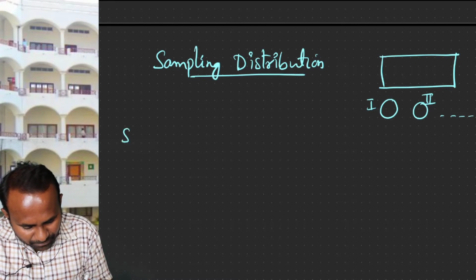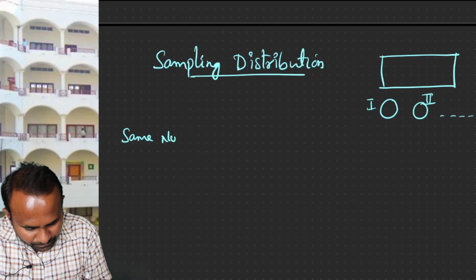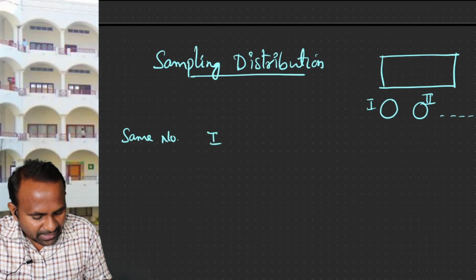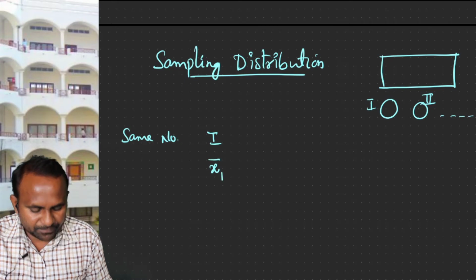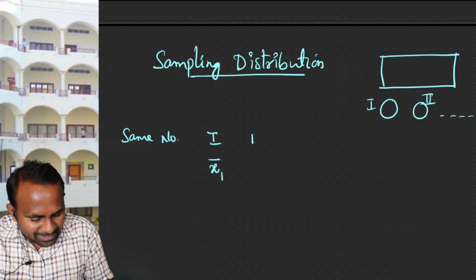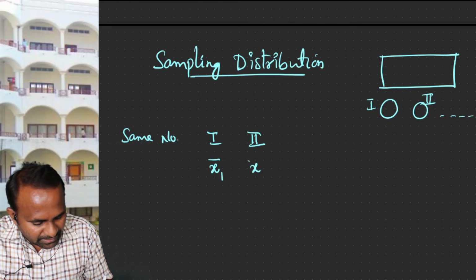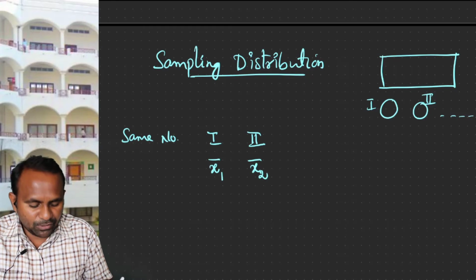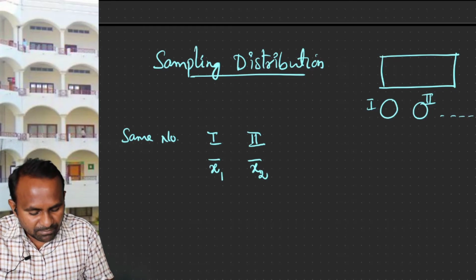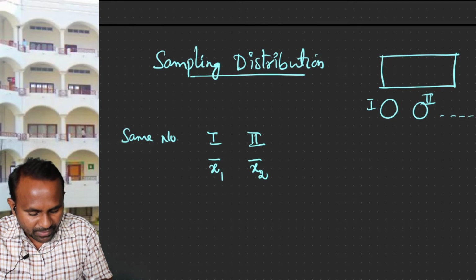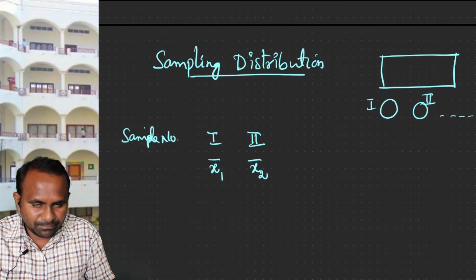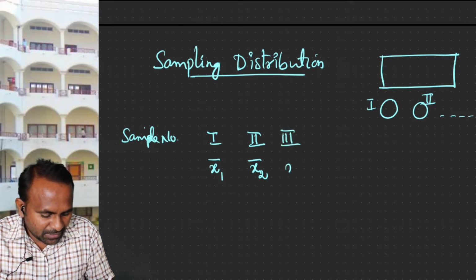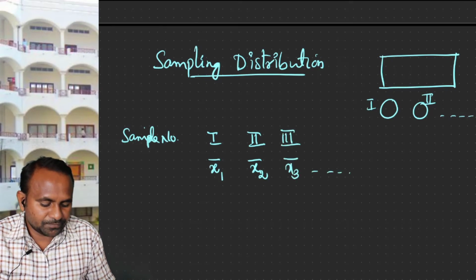For the first sample, you have taken its mean, indicated as x1 bar. For sample number 2, you have calculated the mean, which I denote as x2 bar. x1 bar is the mean of the first sample, and x2 bar is the mean of the second sample. Likewise, for the third sample, the mean is x3 bar, and so on.